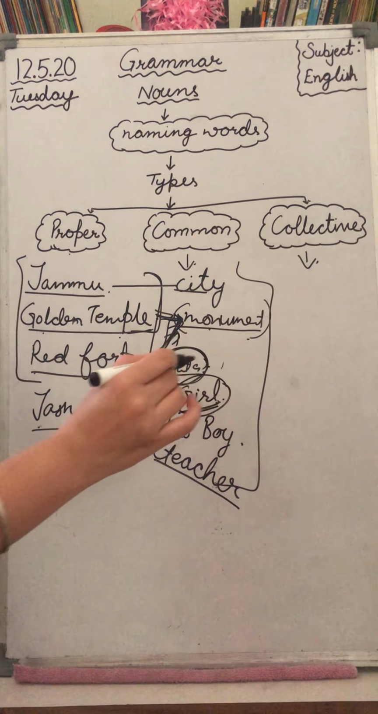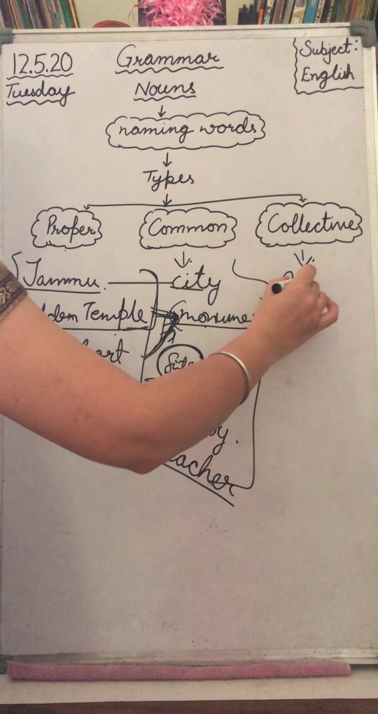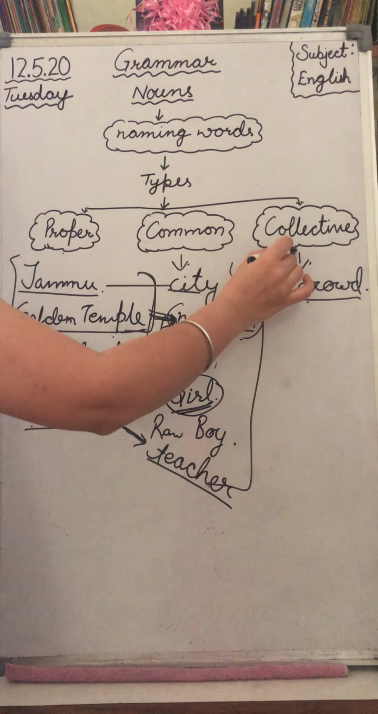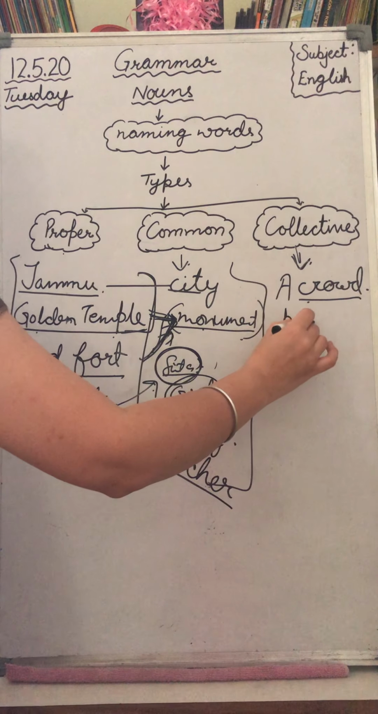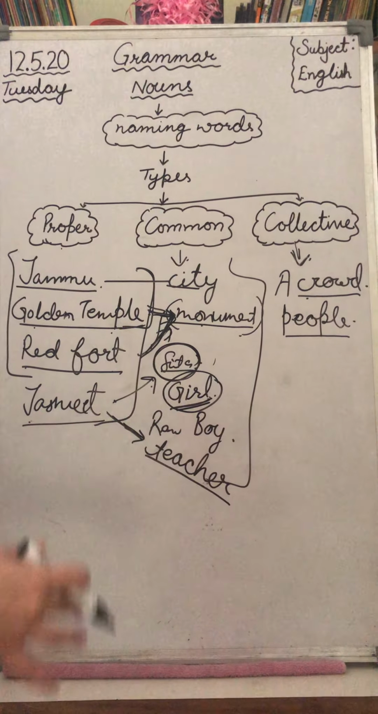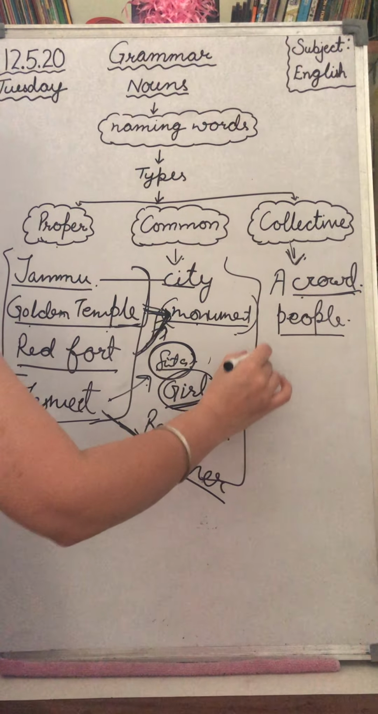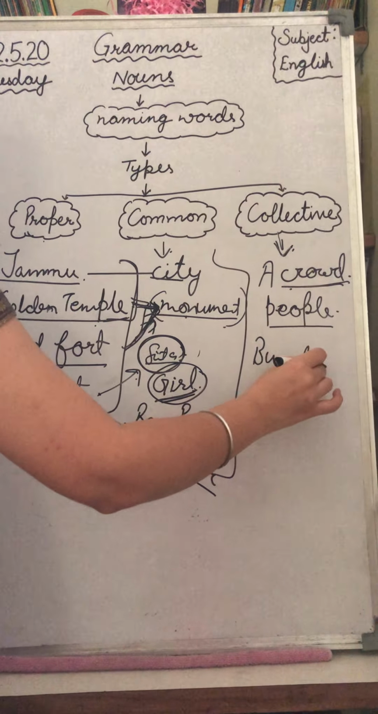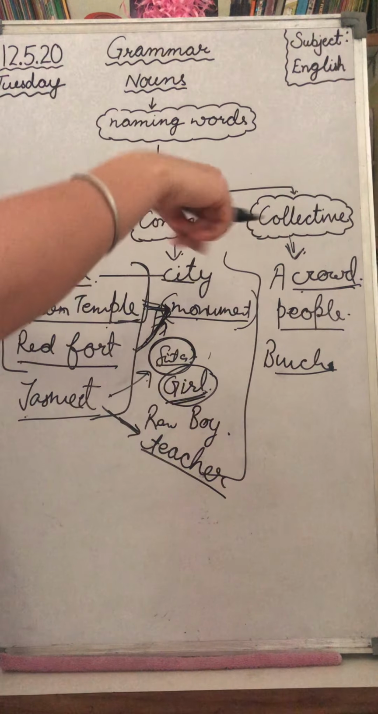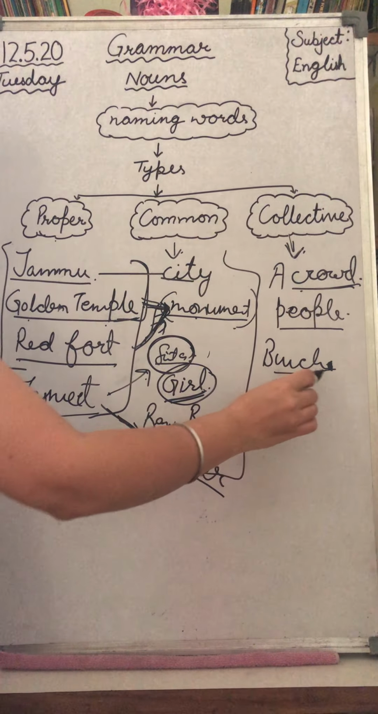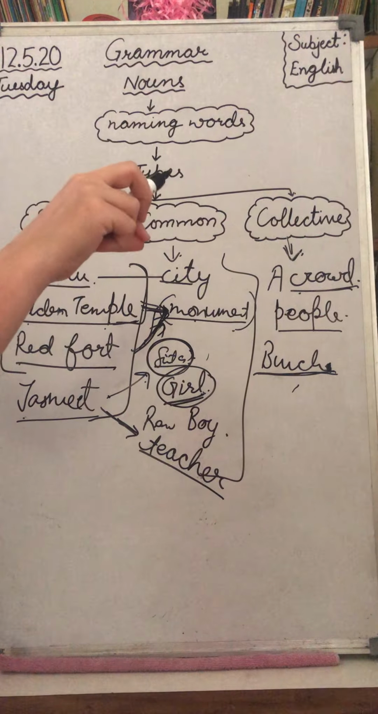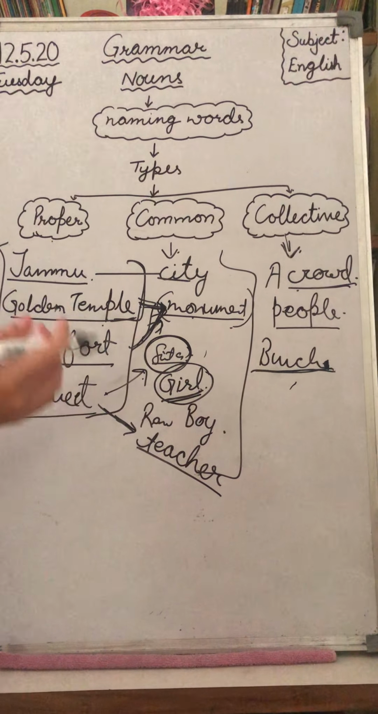For example, crowd of people. Now here crowd is what? Collective noun. Crowd, whose crowd is it? Of people. So there are 4 people or 5 people sitting together and we will call it as crowd. Bunch of grapes. You must have seen that grapes always come in bunch, not a single grape is sold out. They always come in a bunch. So those grapes which are together hanging on a stem, they are known as bunch.